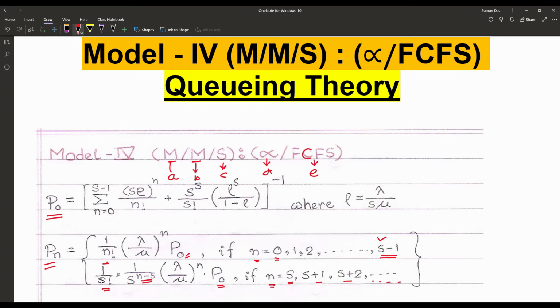Now what is P0? P0 is the inverse of the summation from n equal to 0 to s minus 1 of (s rho) to the power n upon n factorial, plus s to the power s upon s factorial into rho to the power s upon 1 minus rho, where rho is lambda upon s into mu.